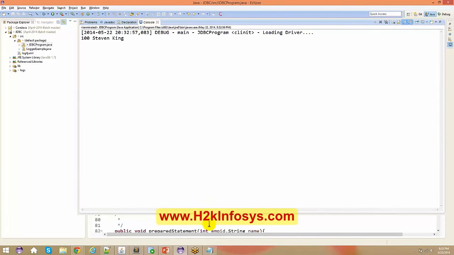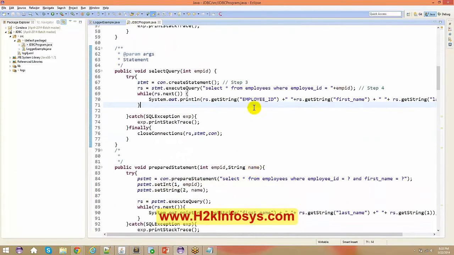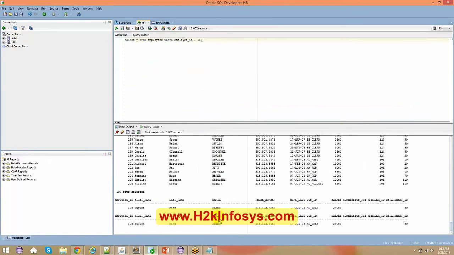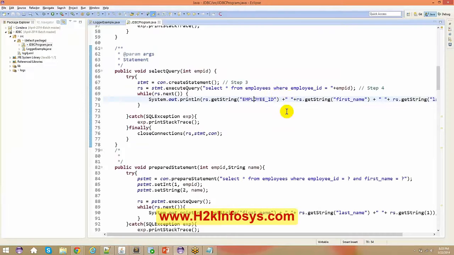Okay, so if I take this up, you see I just told rs.getString. If you want to get the other data types also, you can just specify rs dot that particular column name here. Okay, so here if I want to say rs dot email, I just copy this email out here and say rs dot getString of email.